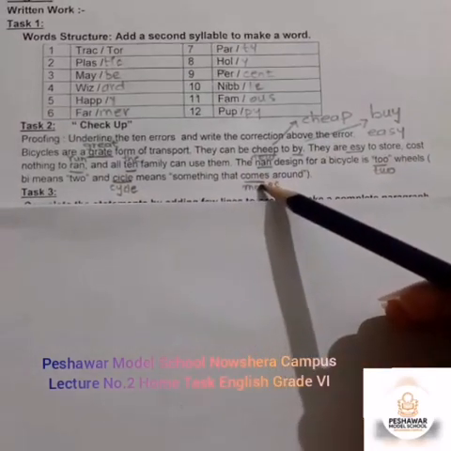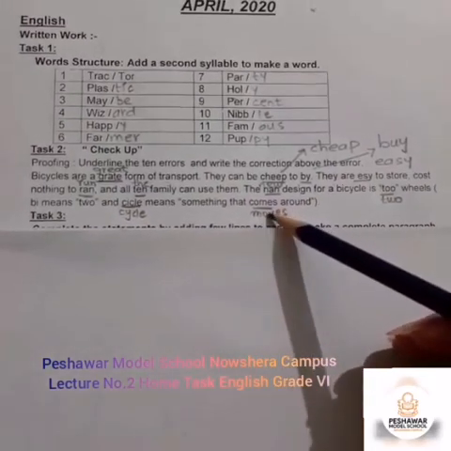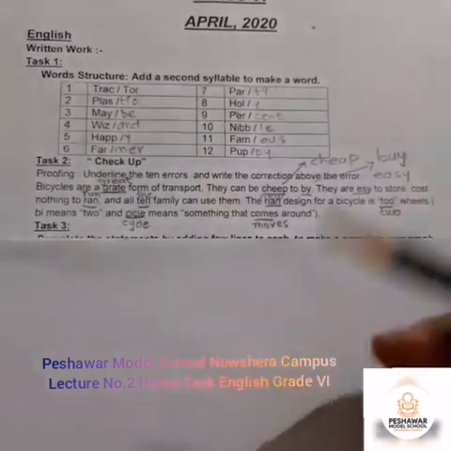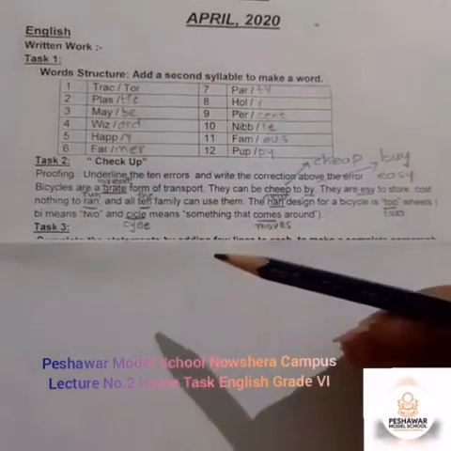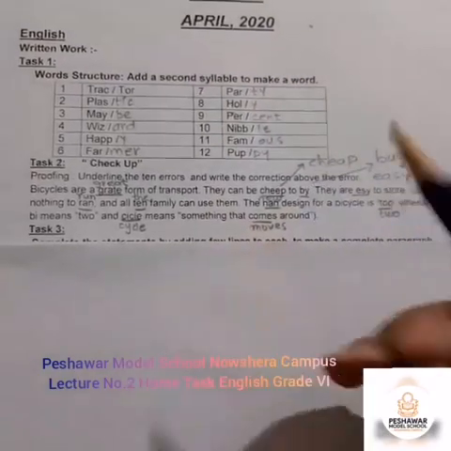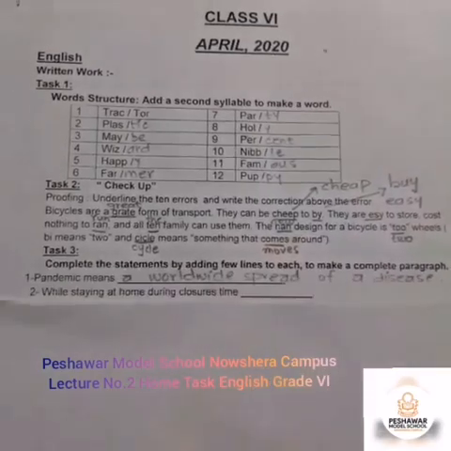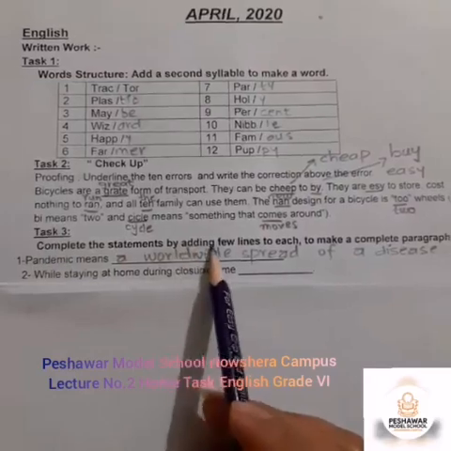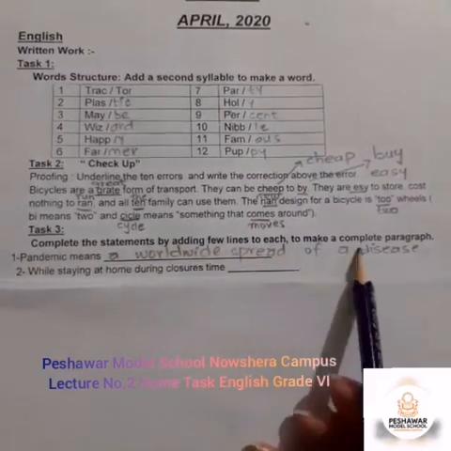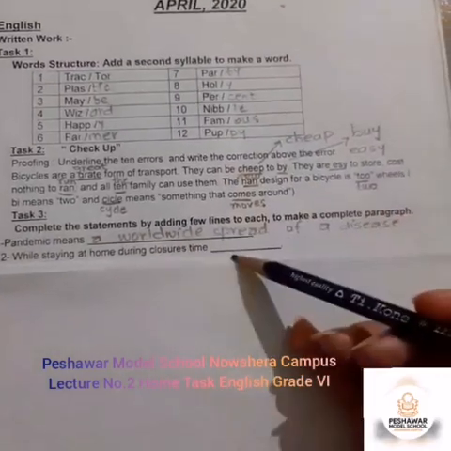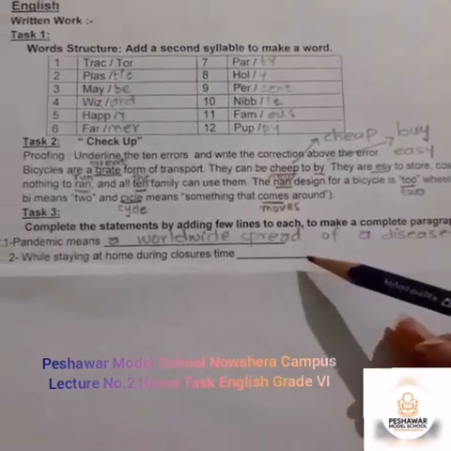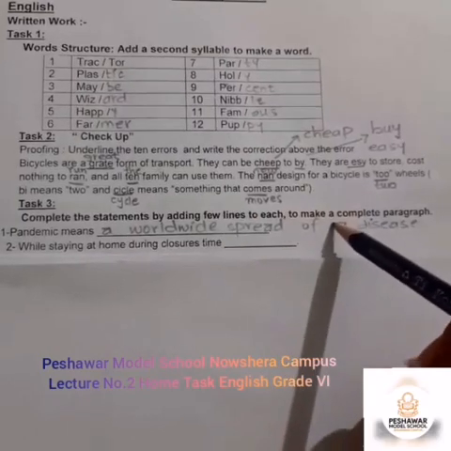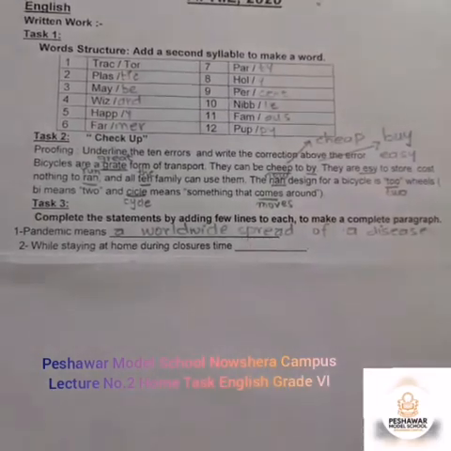This one exercise is done, and as I have already told you, but I am telling you again that you have to do all these SVT tasks and SVT work in your English test copy, which you have got for the new session. Next question is task number 3. Complete the statements by adding few lines to each to make a complete paragraph. As most of the work is given, that should be done in your copies. It is not possible to do it here on this page. So you have to do all the work in your English test copy.